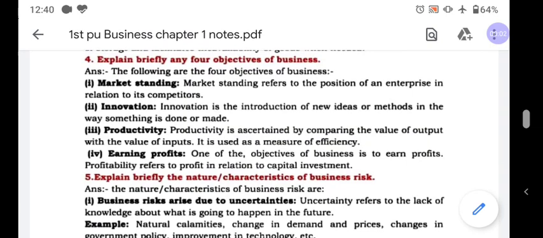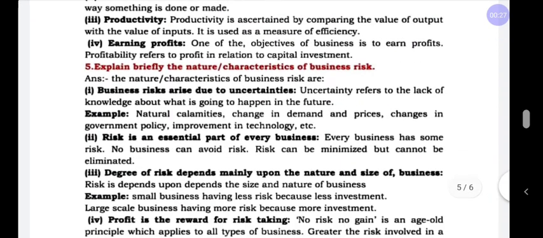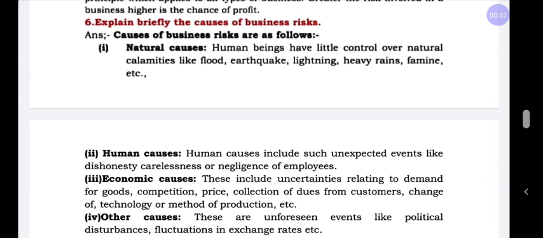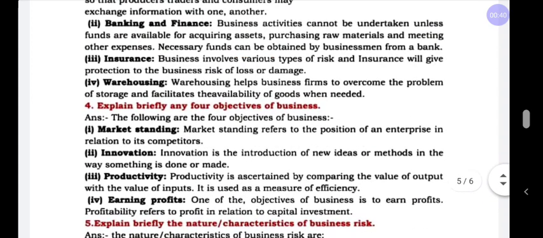In the last class, I explained the characteristics of business and types of manufacturing industries, and one more question, that is auxiliaries to trade. Today in this class, we are going to learn the remaining 3 questions in the first chapter, that is 4 marks questions. The questions are: explain briefly the 4 objectives of business, explain the nature or characteristics of business, and the last question in 4 marks, that is briefly explain the causes of business risk. Let us learn each question in detail.